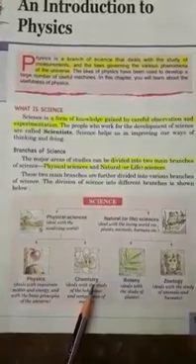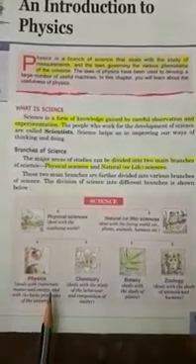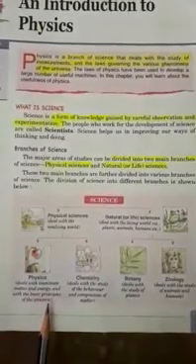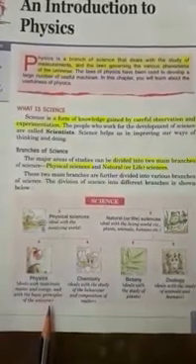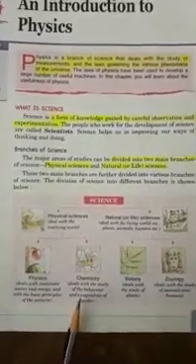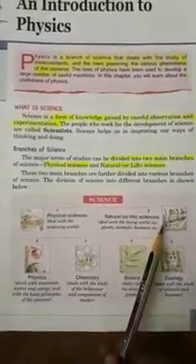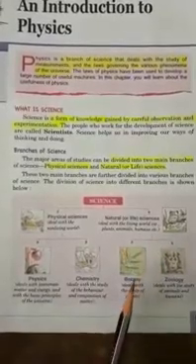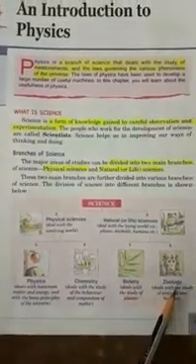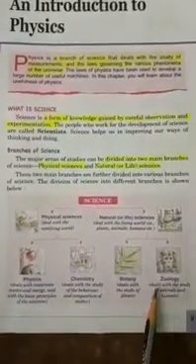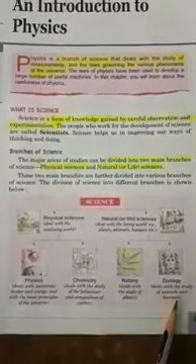And again, physical science is also divided into two types. First one is physics and another is chemistry. Physics also deals with inanimate matter and energy and with the basic principles of the universe. And chemistry deals with the study of the behavior and composition of matter. And again, natural science is also divided into two types. First one is botany and second one is zoology. Botany deals with the study of plants, and zoology deals with the study of animals and humans.